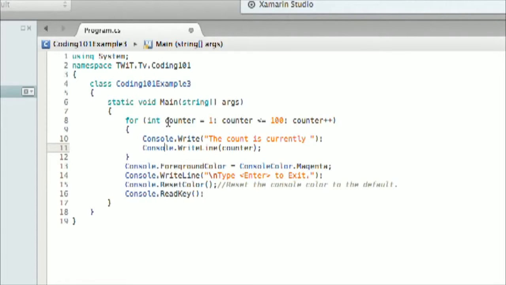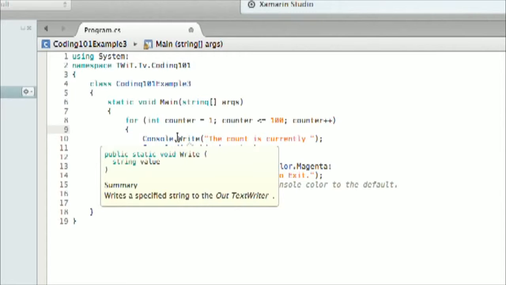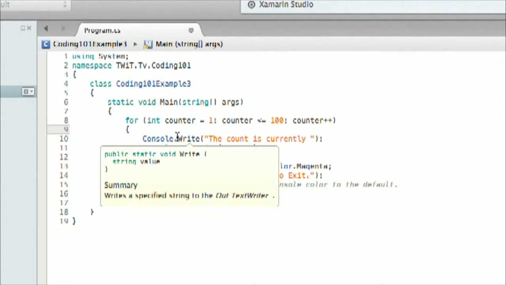And then integer counter equals 1. So that's where I'm going to start, is 1. And if the counter is less than or equal to 100, I'm going to make sure that the counter adds 1 each time that it does the loop. Right, so going back to our lesson, that one line is going to initialize the variable that we're using as the counter. Exactly. It's going to set the condition, so it's going to run the loop as long as it's less than or equal to 100.